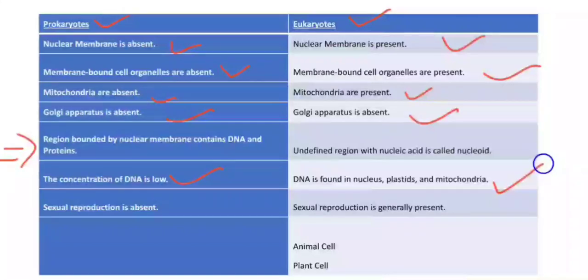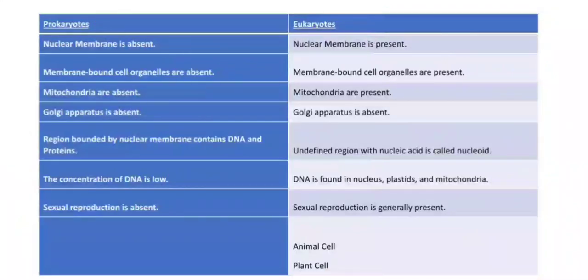In prokaryotes, sexual reproduction is absent or negligible, and in eukaryotes, sexual reproduction is generally present. Examples of prokaryotes involve bacteria, whereas eukaryote examples are animal cells and plant cells.